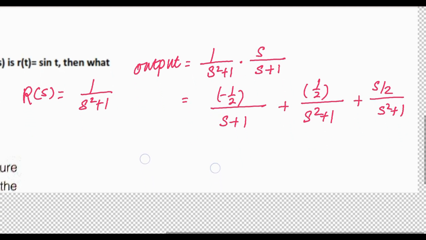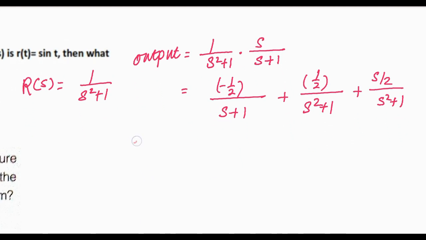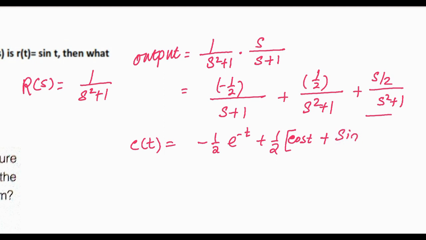And if we do the inverse Laplace transform, that is the output in time domain, this will be minus half into e to the power minus t plus half into cos t, and plus for this one this will be sin t, because sin t has the Laplace transform 1 by s square plus 1, and cos has s by s square plus 1.